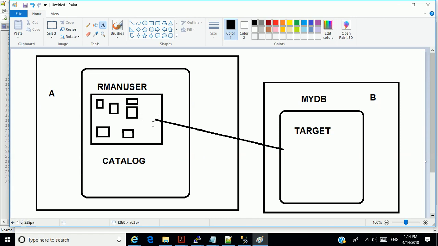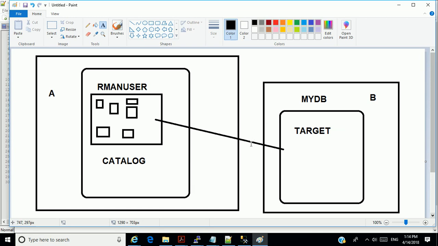And you have to configure this so that my database is able to connect to the RMAN database using TNS or Oracle Net, whatever configuration. Normally, you create a string that will connect directly to this catalog, and you now begin to do your backup.